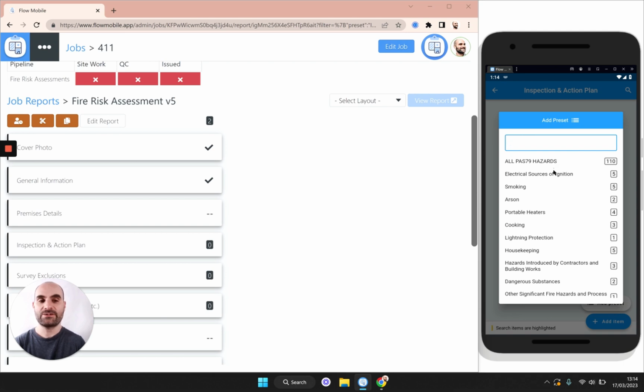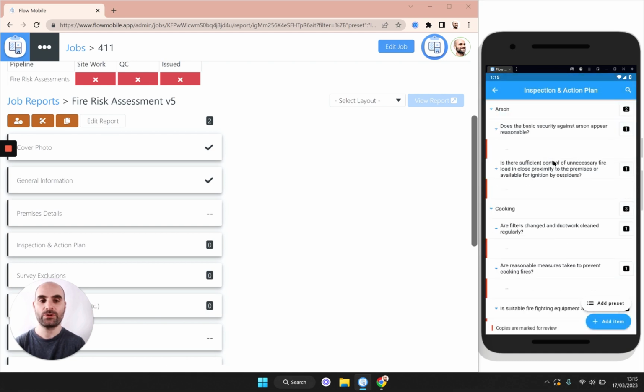Alternatively, you can add each of the different hazard groups individually. You can see this number on the right tells us how many hazards this will add in one go. So for example, if I click this top one, it's going to add 110 items. Whereas if I add this second one, it will just add 5 items. Let's go ahead and add all of the PAS 79 hazards in one go.